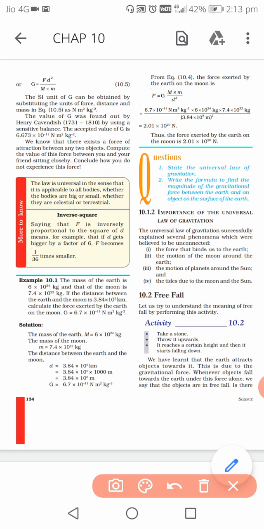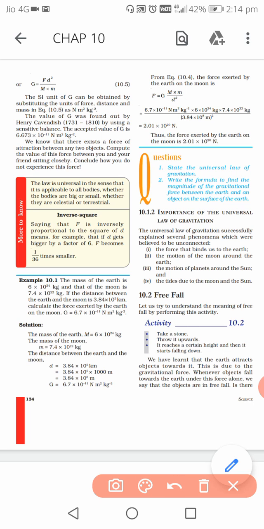Anyways, let us see this sum. It is given that mass of earth is this much, mass of moon is this much, and they are at a distance of this much kilometer. Calculate the force exerted by earth on moon. The value of G is given, 6.67, so approximately it can be 6.7 also, into 10 to the power minus 11 Newton meter square per kg square. So you are asked to find out the force. Just now we got the expression for force, it was this, right?